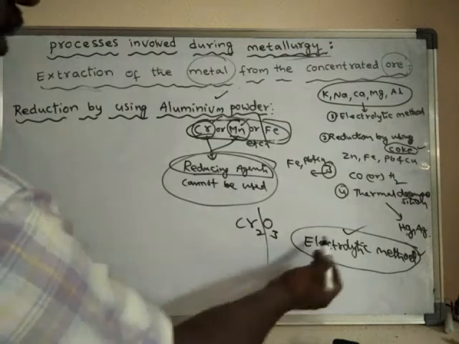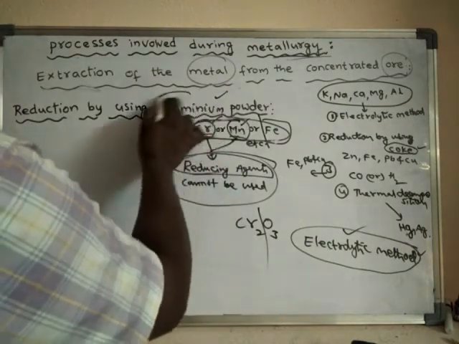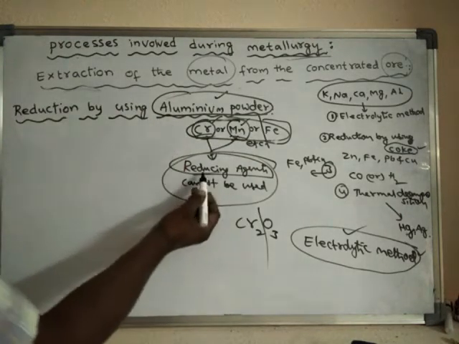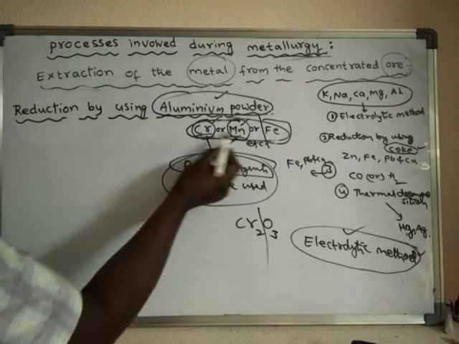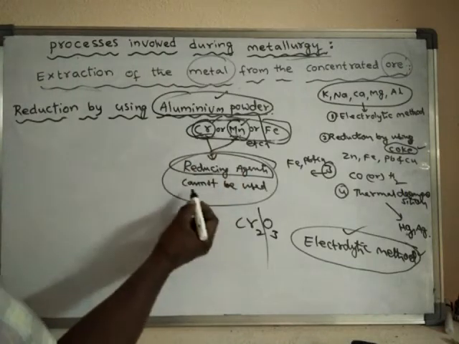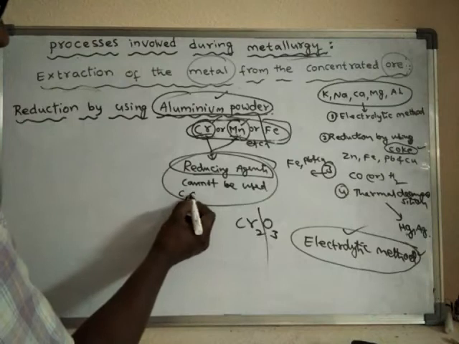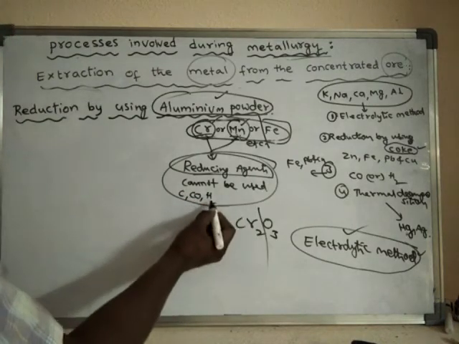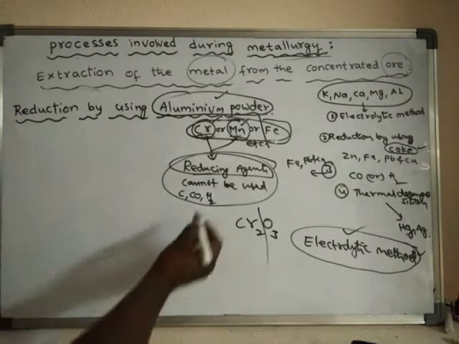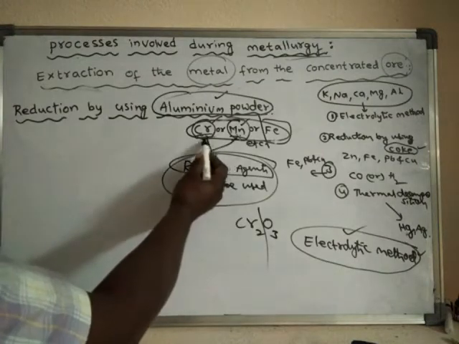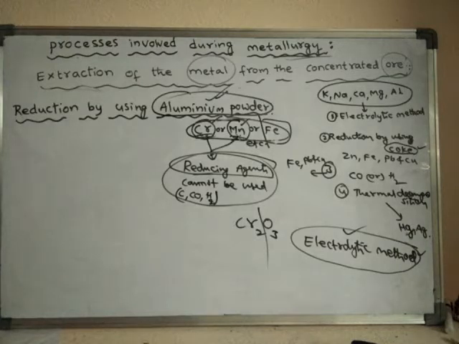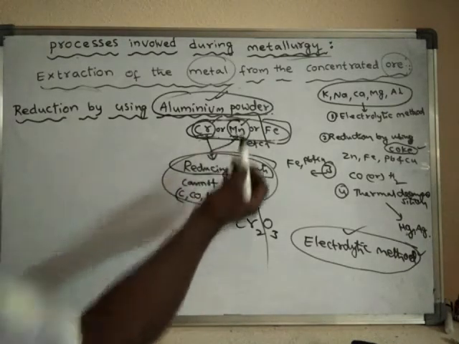So in order to avoid this method also, there is another method, using aluminum as the reducing agent. See here, the other reducing agents like carbon or carbon monoxide or hydrogen cannot extract these metals from their ore. These reducing agents do not have sufficient energy for the extraction of these metals. But aluminum powder has sufficient energy to extract these metals.